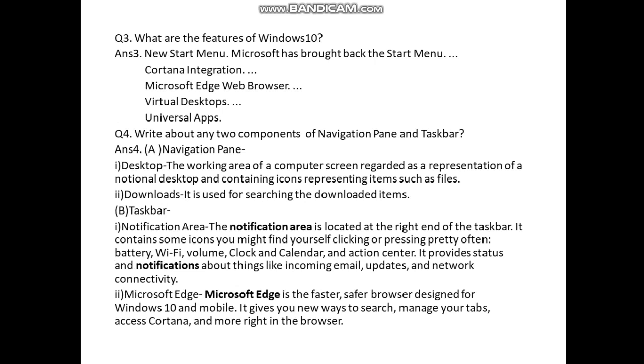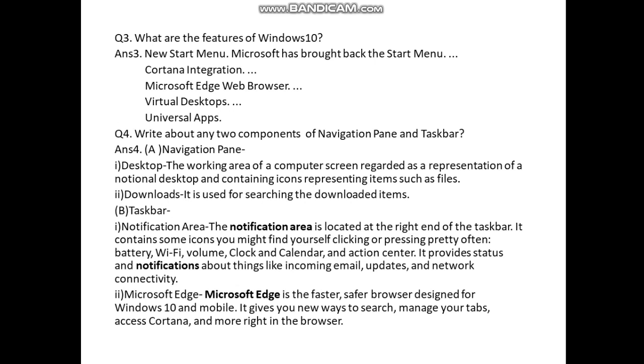Next question is, what are the features of Windows 10? The features of Windows 10 are the new start menu. Microsoft has brought back the start menu. Cortana integration, Microsoft Edge web browser, virtual desktop, universal apps.